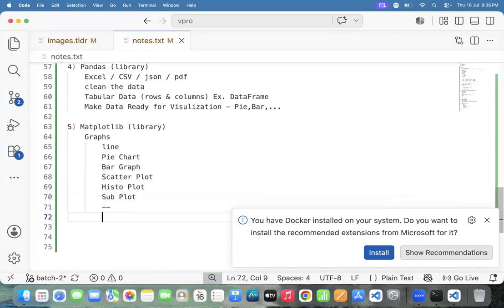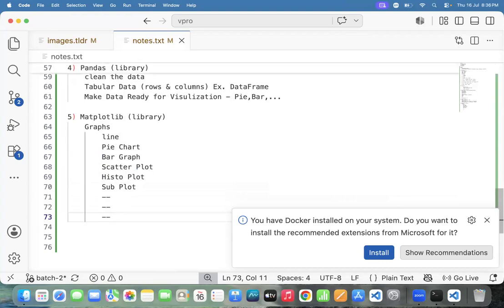Team, like this also, so many graphs are there. Don't put your focus on what scatter, histo, sub are. In the future we will see it. To represent data in the form of a graph, we need to go for one more library, that library we can call matplotlib.